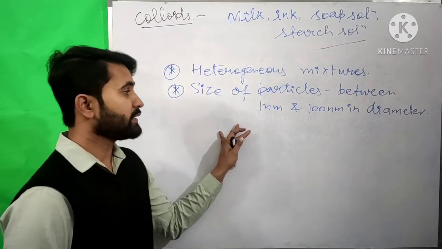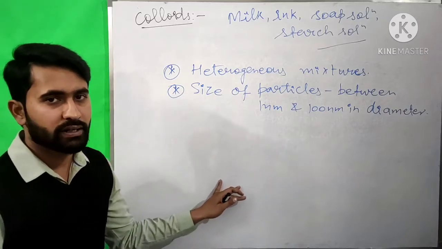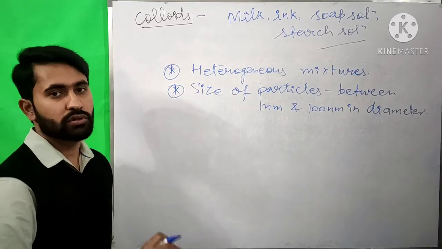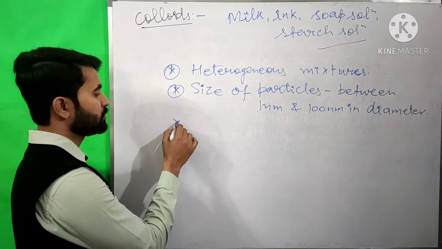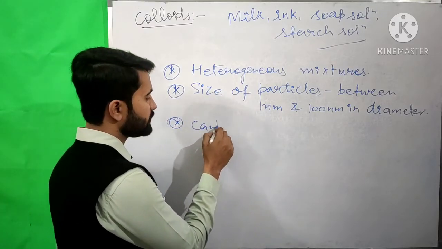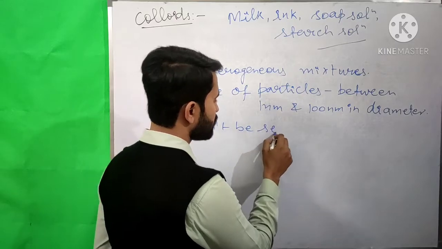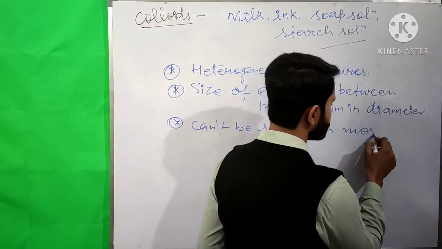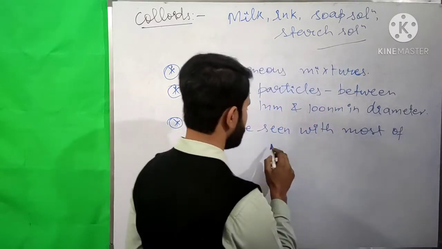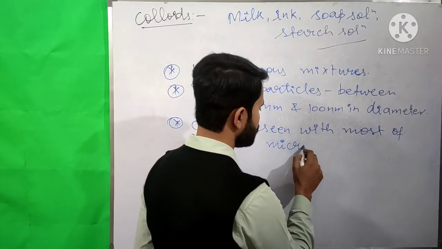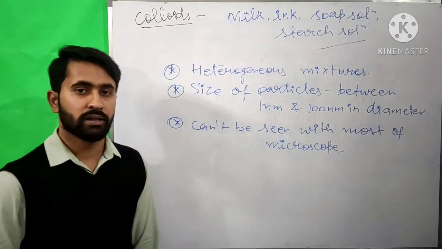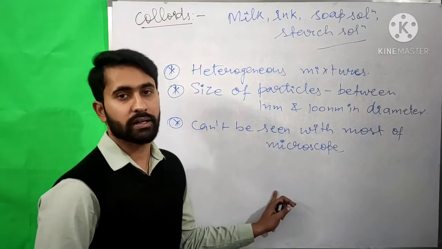Now the particles of a colloid are not large in size, so they can't be seen with most microscopes. If we use a very powerful microscope, only then can we see the particles.